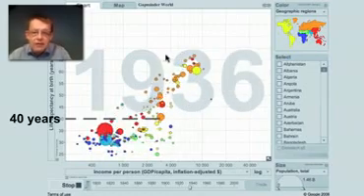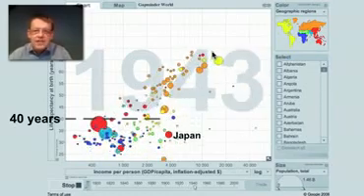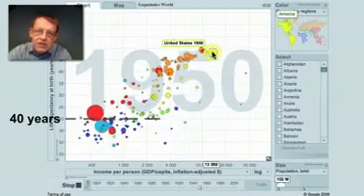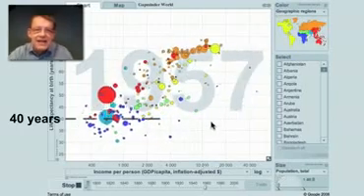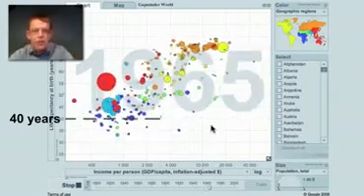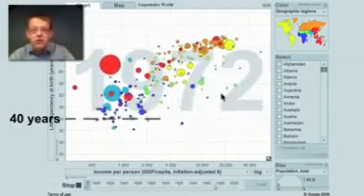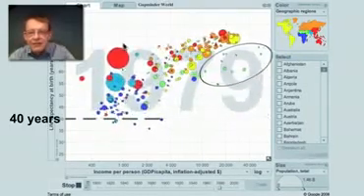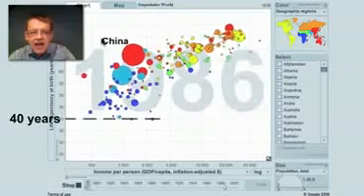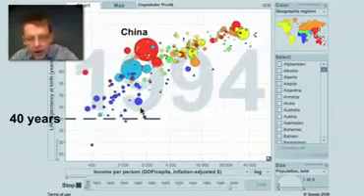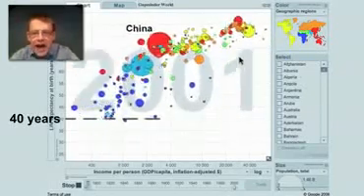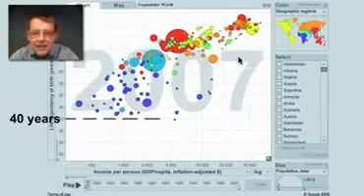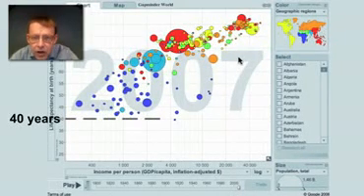Between the First and the Second World War, you can see that the difference between the richest and the poorest in the world is just increasing. It was after the Second World War that most of the countries started to change. The green Arab countries here get richer and richer. China here is getting healthier and healthier. Now economic growth starts in China also. And the Arab countries, the green ones, they get healthier. And here we are today.